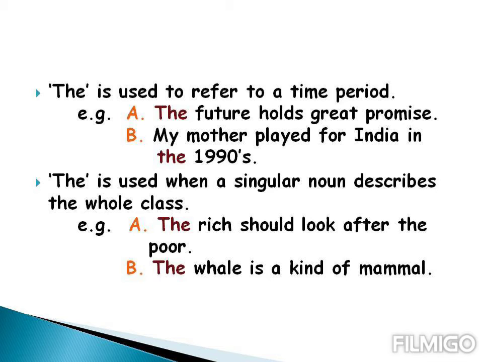Next, the is used when a singular noun describes the whole class. Let's have some examples. The rich should look after the poor. The rich refers to all rich persons and the poor refers to all those who are poor. Next, the whale is a kind of mammal. We are talking about the class of mammal. So here you will use the.